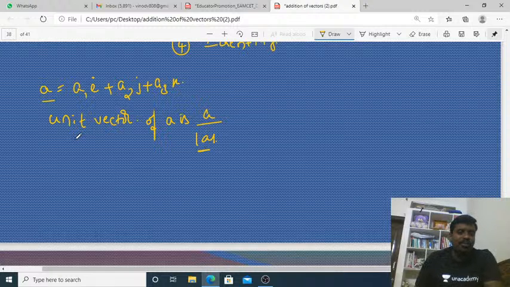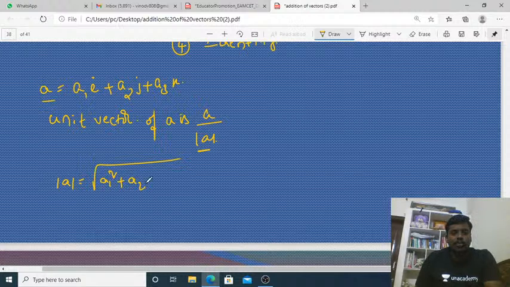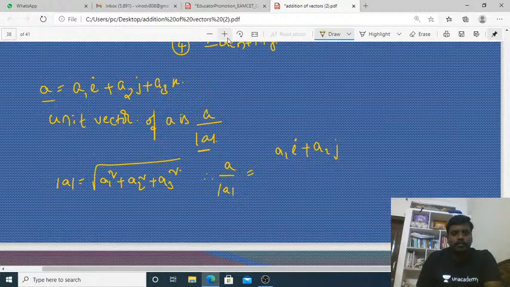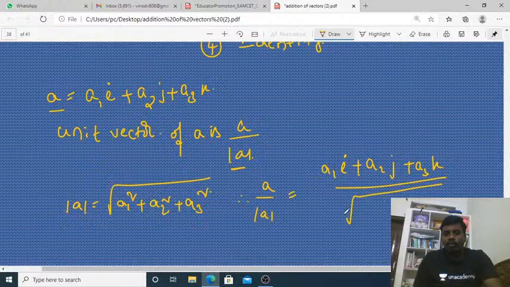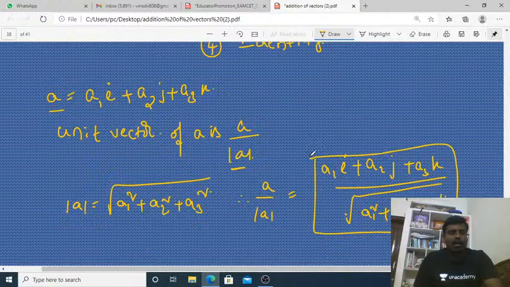The modulus of a equals the square root of a1 square plus a2 square plus a3 square. Therefore the unit vector a by modulus of a equals a1i plus a2j plus a3k by the square root of a1 square plus a2 square plus a3 square. This is called the unit vector.